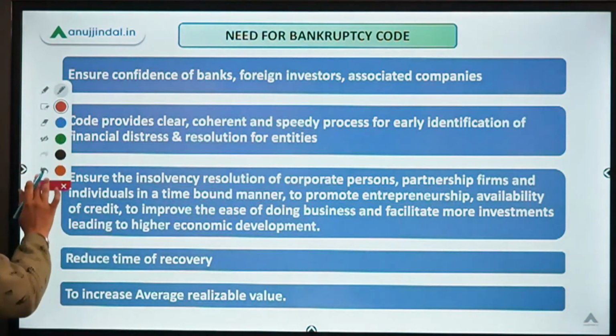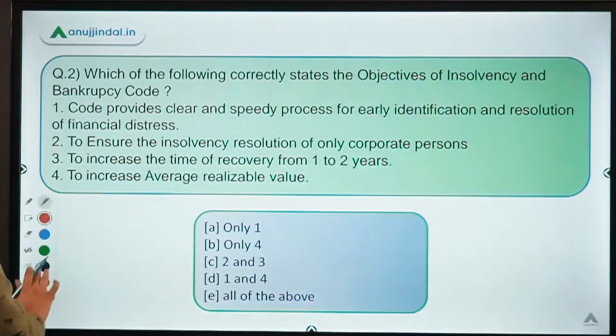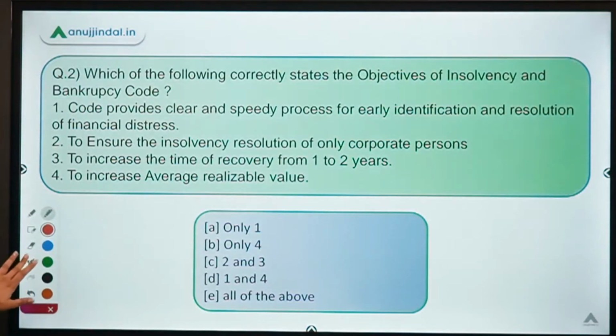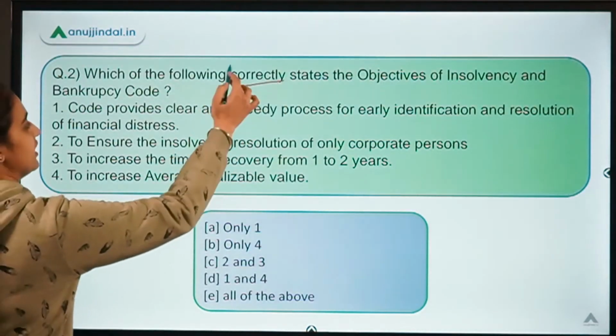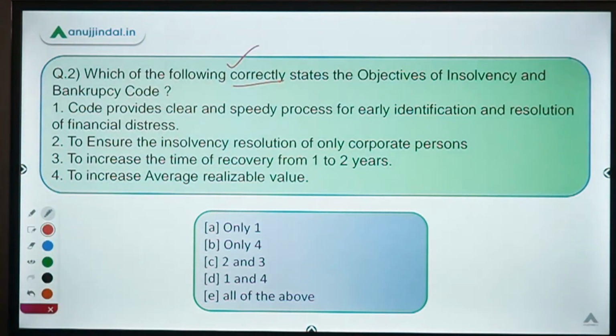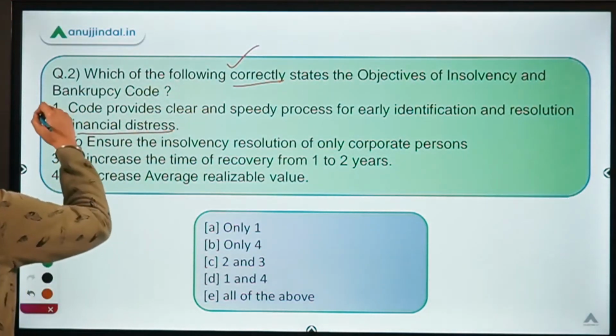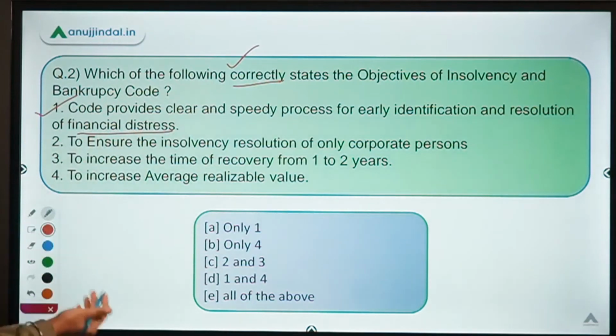Now let's move back to the question and have a look at the options. We have to identify the correct objectives. Okay, so the first one says code provides clear and speedy process for early identification and resolution of financial distress. This statement is absolutely correct.